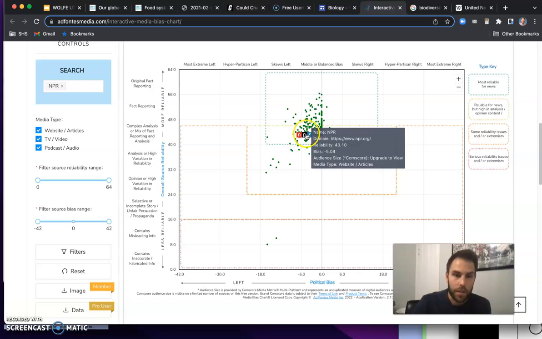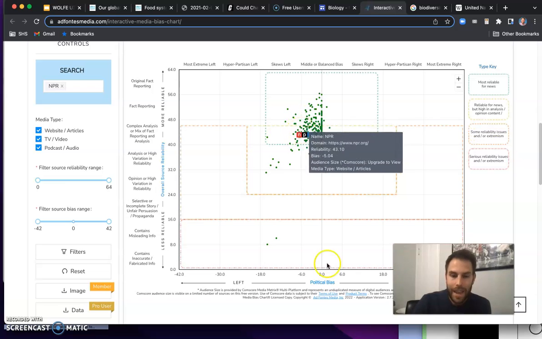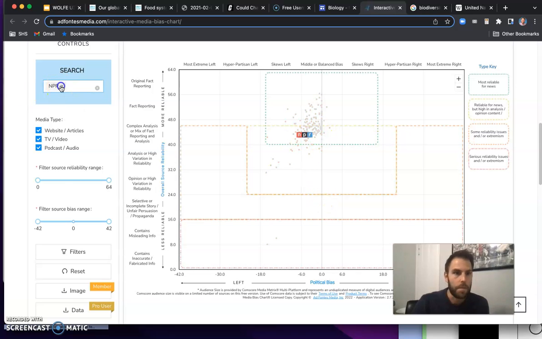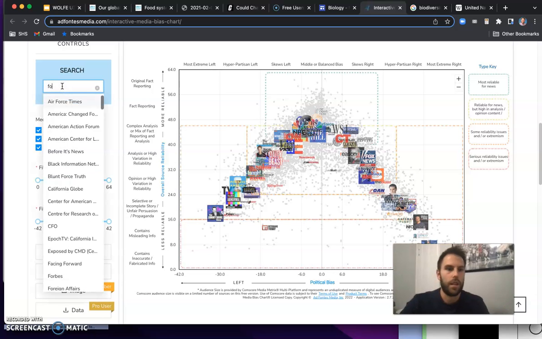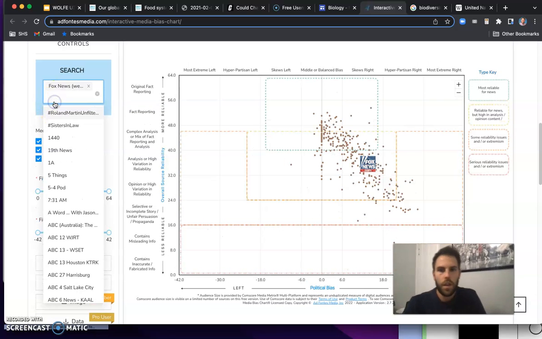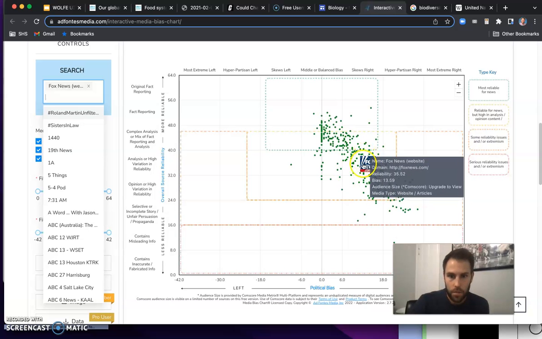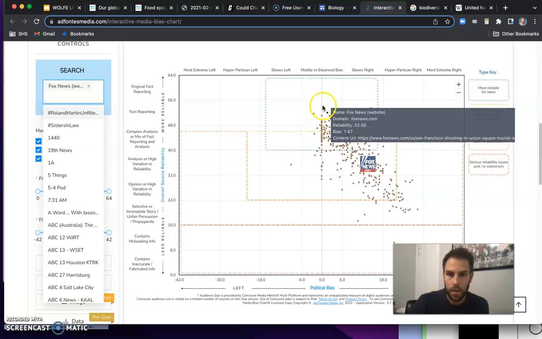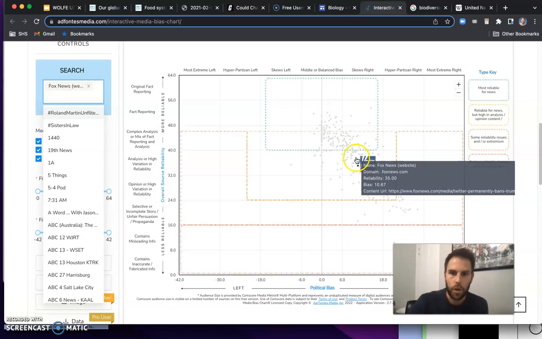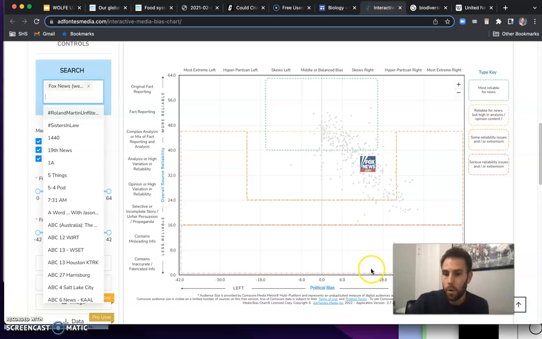And so it looks like NPR, this is nice. It's fairly credible. It's up here. And in terms of its political bias, it's a little bit to the left, but pretty dang neutral. All right. Let's look at another source, for instance, Fox News. Fox News, it's a little bit lower on its credibility right here. There are some stories up there on its credibility in terms of our little dots, but overall, the average is right around here. It's definitely a little bit more right-leaning, conservative, and it looks like it's a little bit low in terms of fact reporting. It looks like they're going to have a little bit more opinion, a little bit less reliable, all right?